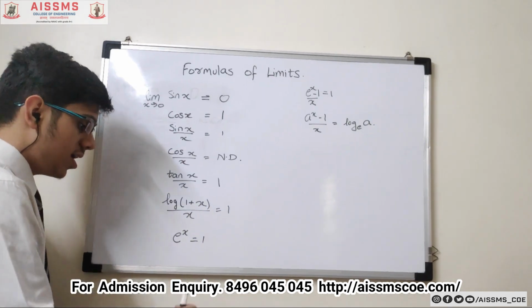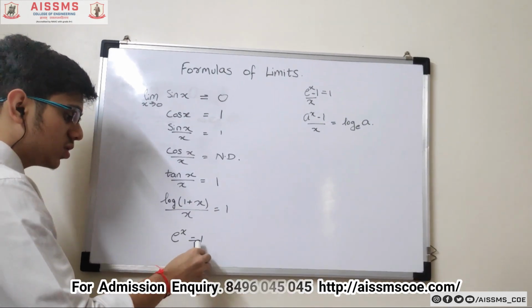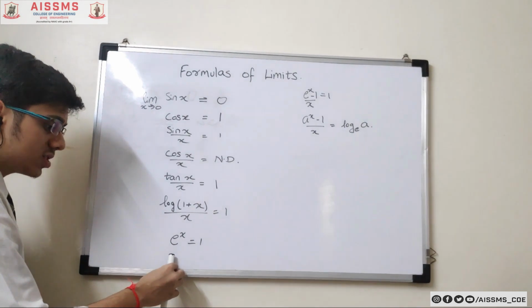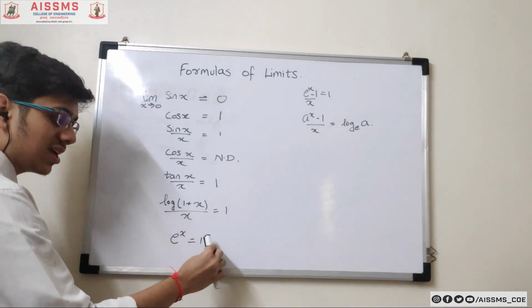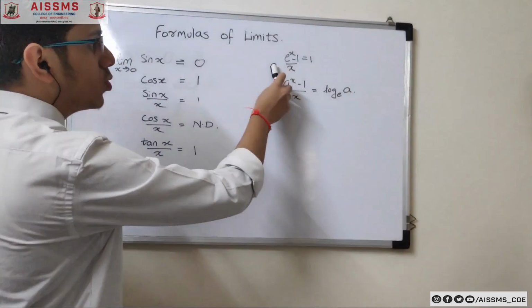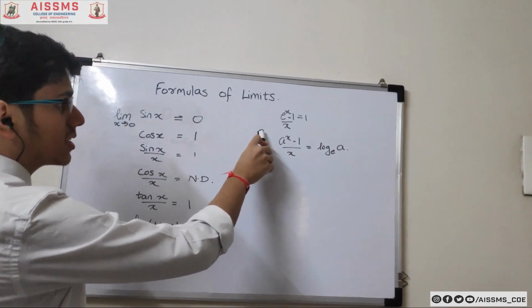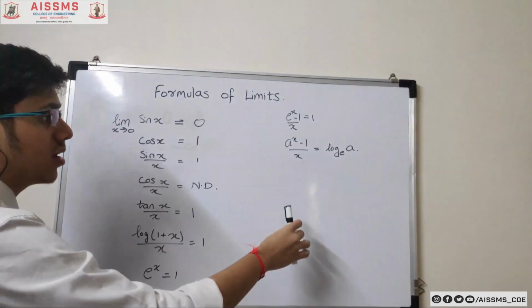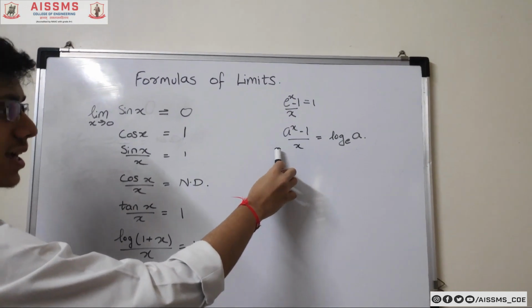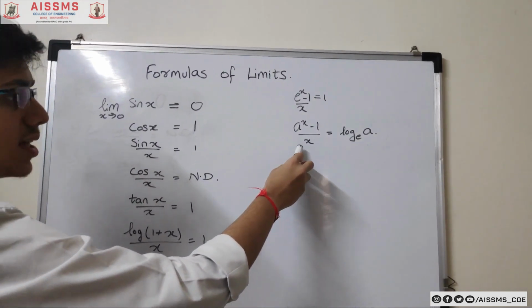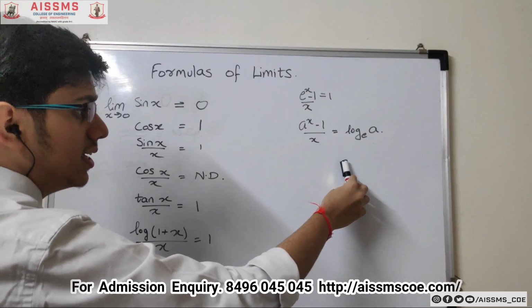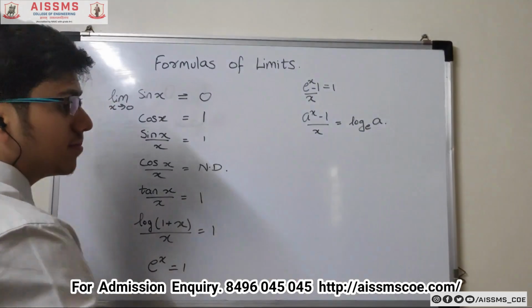Then e to the power x is 1, because anything raised to 0 is nothing but 1. Then (e to the power x minus 1) upon x also gives us 1. And (a to the power x minus 1) upon x gives us log of a to the base e.